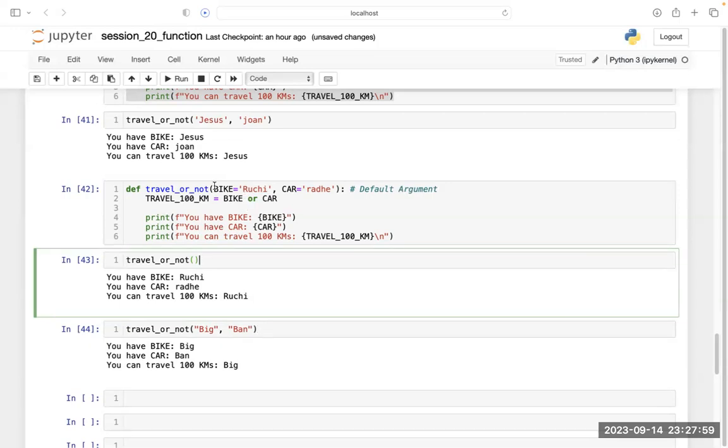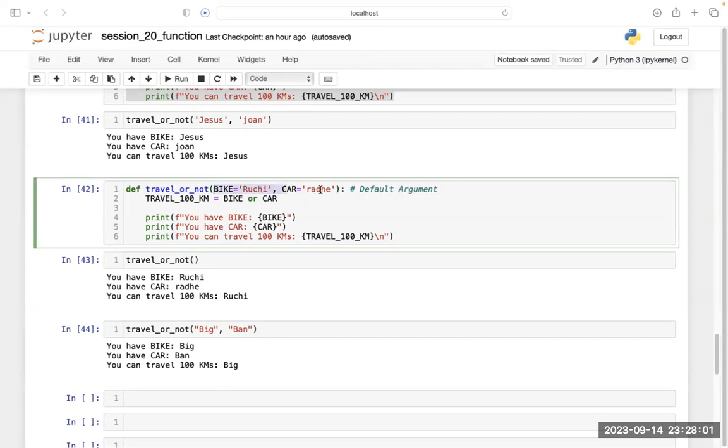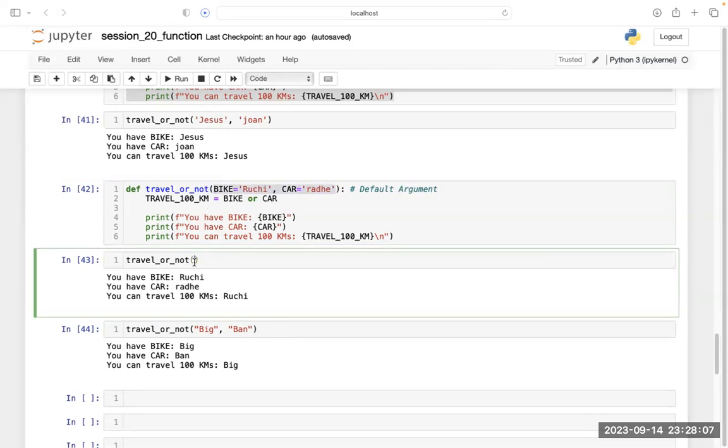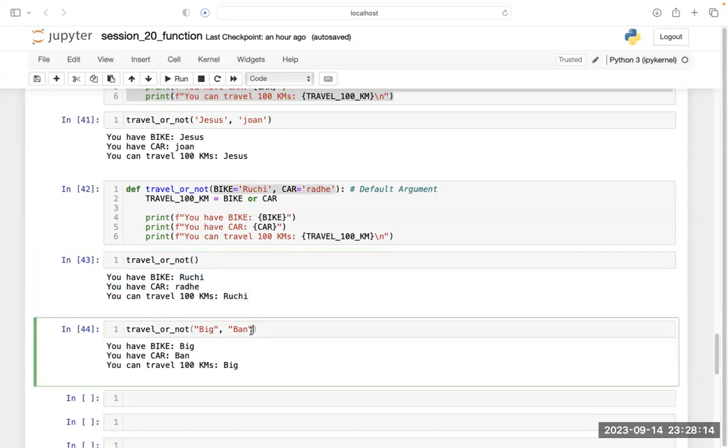But in the first one, we have already defined this default argument and we are not supplying any argument here, so it is taking the default argument. But if we supply some argument, it will take that argument. This is called overriding the default argument value by passing our values. This is a very important thing.